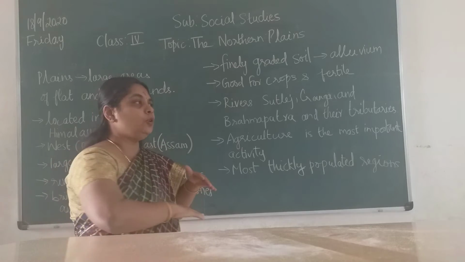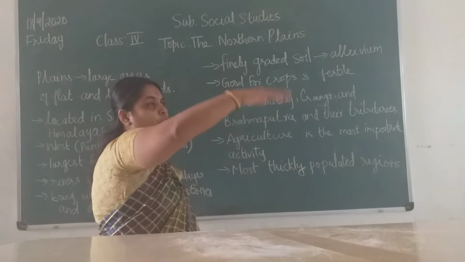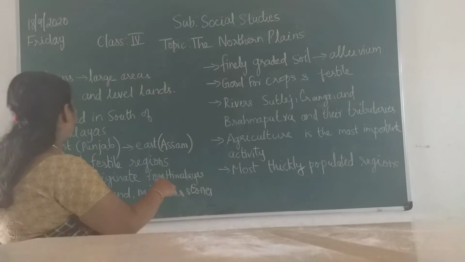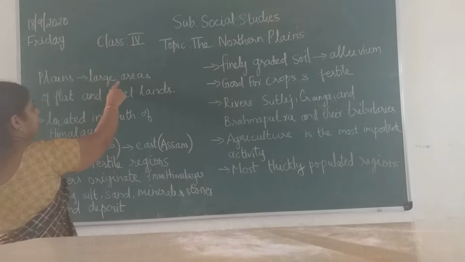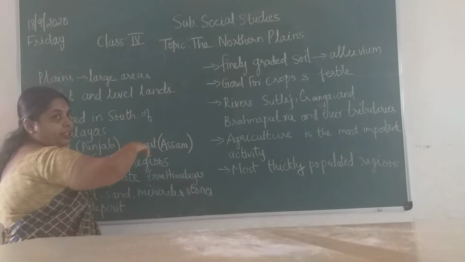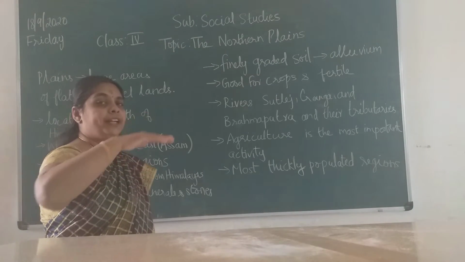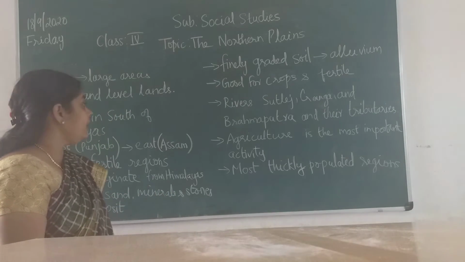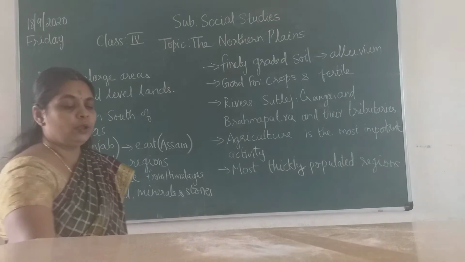It will all look flat. For a longer distance you can see the land is very flat. There are no high ups and downs. Level lands. Now where are the northern plains located?